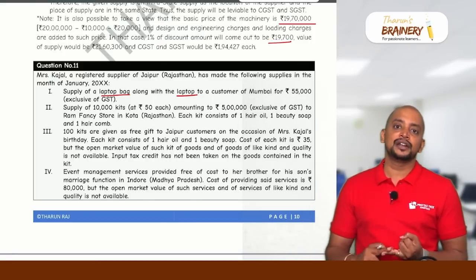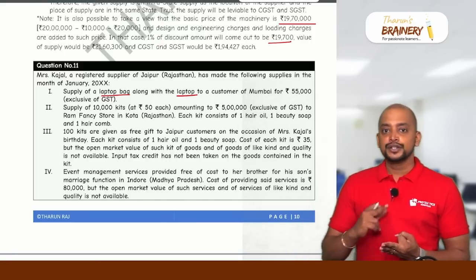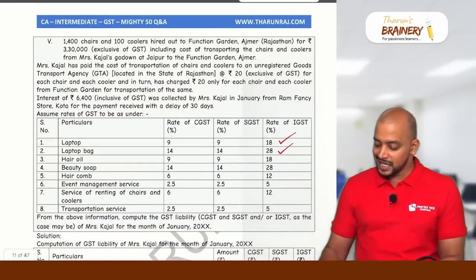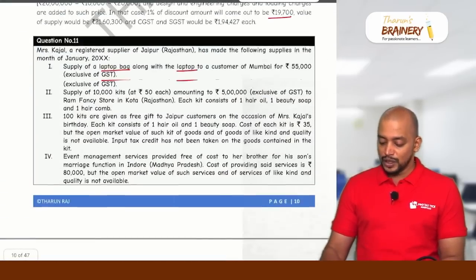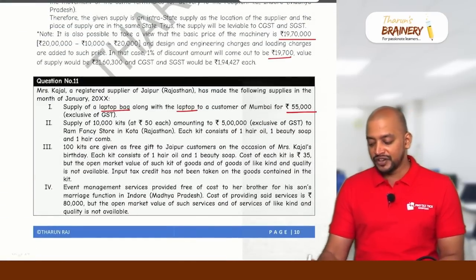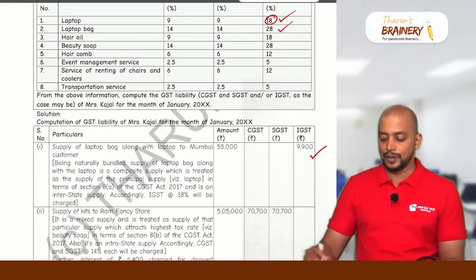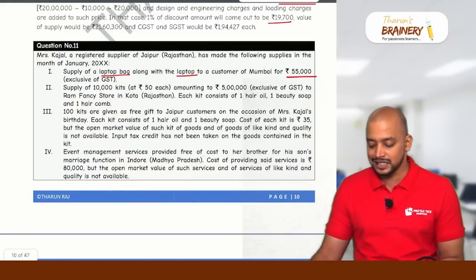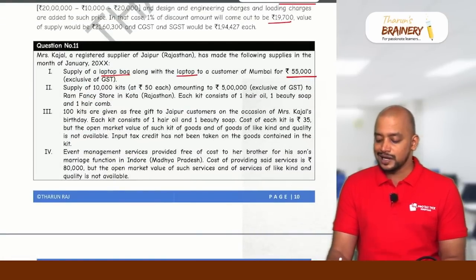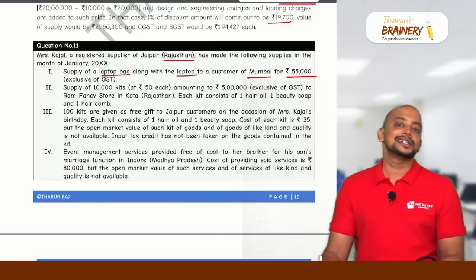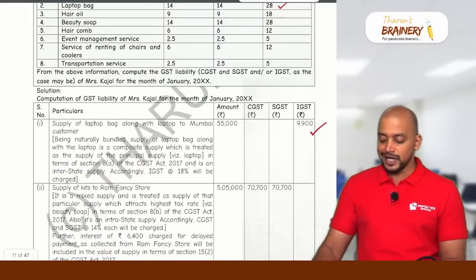so therefore it is naturally bundled. And what is the principal supply? Laptop. So for laptop, what is the rate of GST? 18%. So that will be taken on the entire amount. So 55,000 into 18%, that will be 9,900 will be taken. And why is it IGST? Simple. Supplier is located in Rajasthan. They are making supply to a buyer in Mumbai. Therefore it is interstate supply chargeable to IGST.